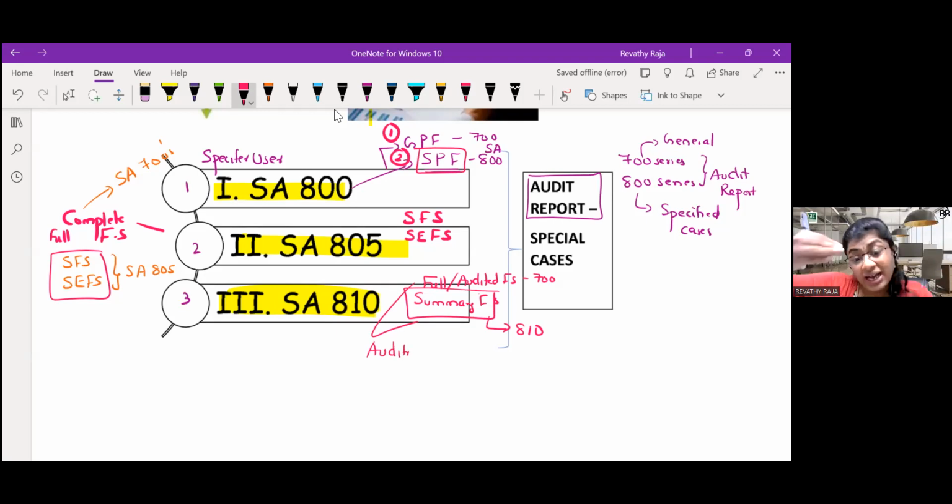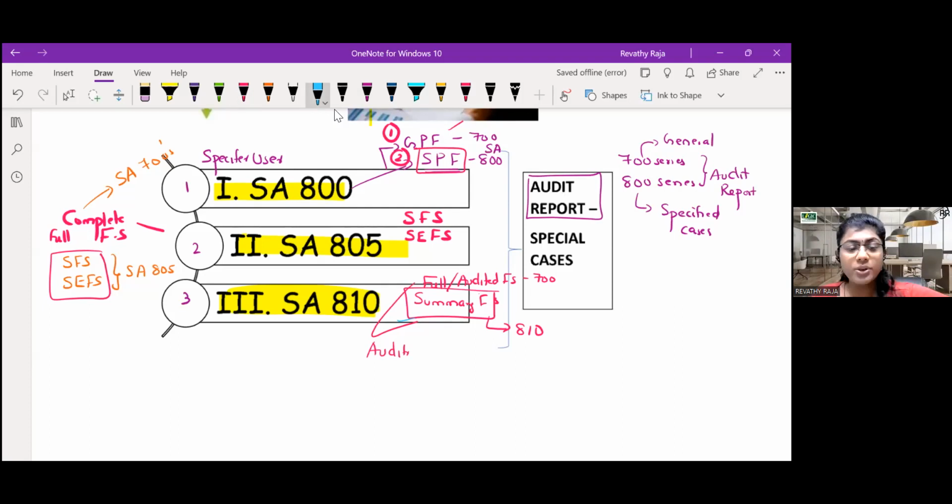Whereas in other cases, general purpose can be conducted by one, and special purpose can be conducted by another CA, or both can be conducted by the same auditor also. But here, mandatorily, both should be conducted by the same auditor.